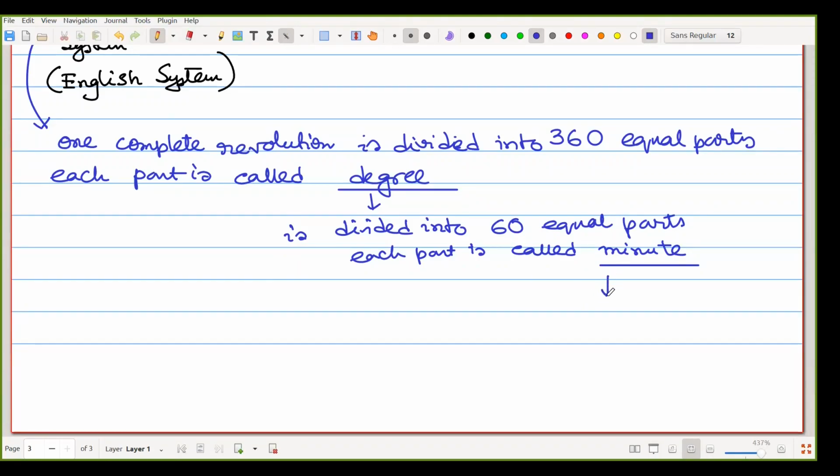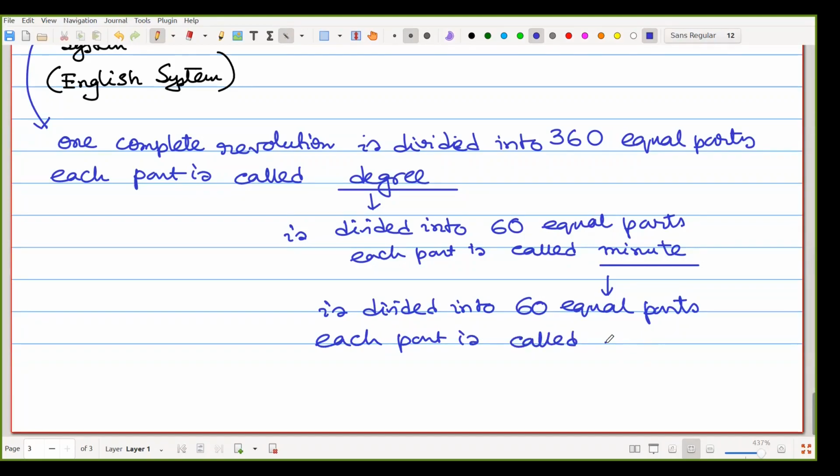Each minute is divided into 60 equal parts, and each part is called a second, like a clock.